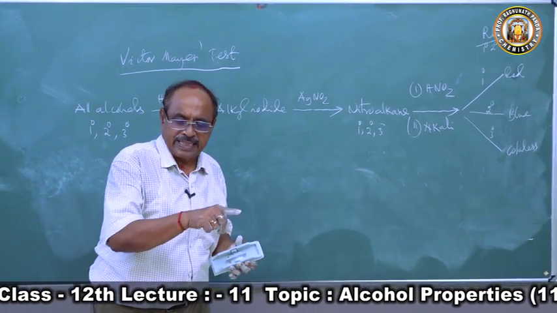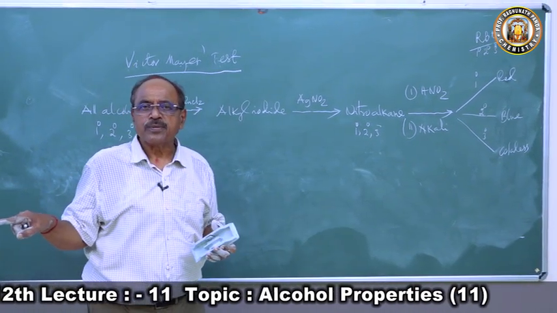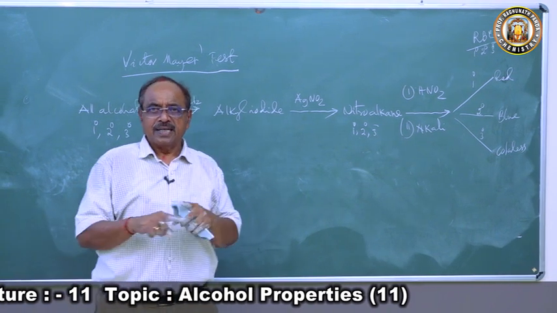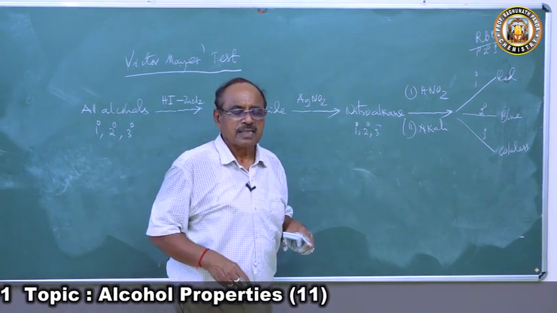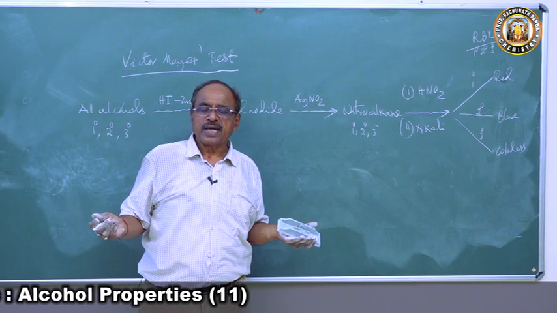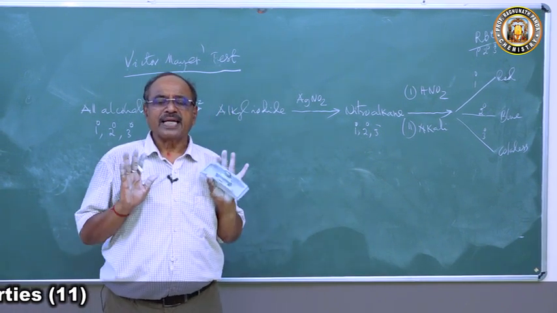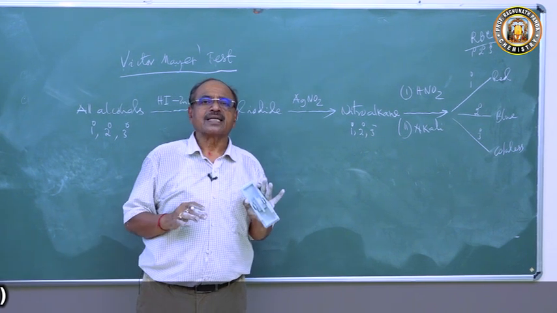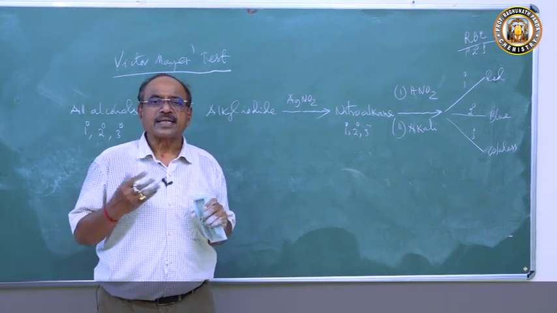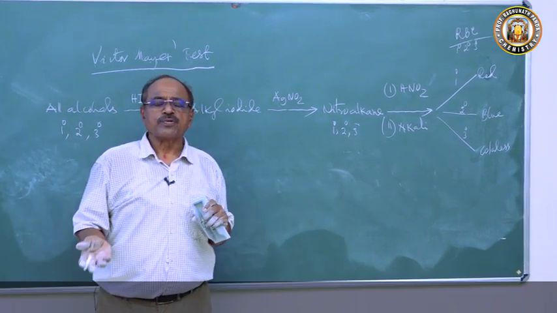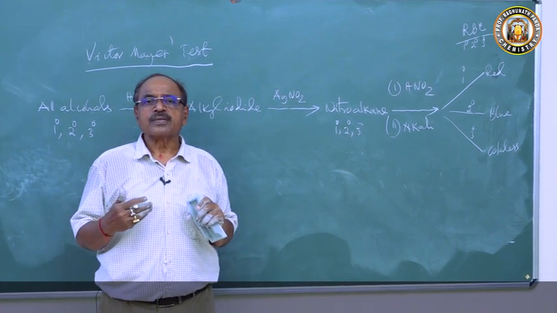So you have 3 tests, you don't know which is primary, secondary or tertiary. Then add first hydrogen iodide, then add silver nitrite, then add nitrous acid, then add alkali. Which produces red color is primary, which gives you blue color is secondary, and which stays colorless is tertiary.